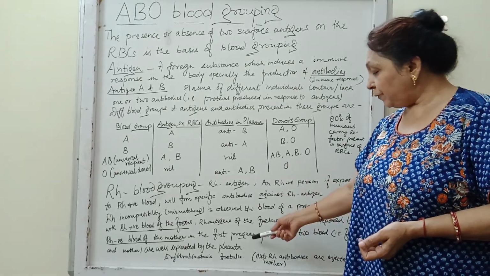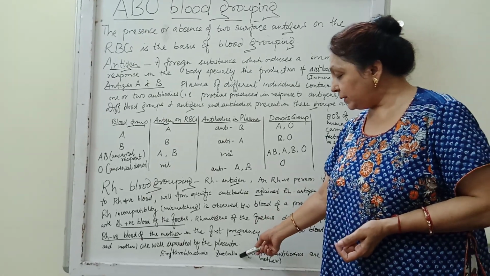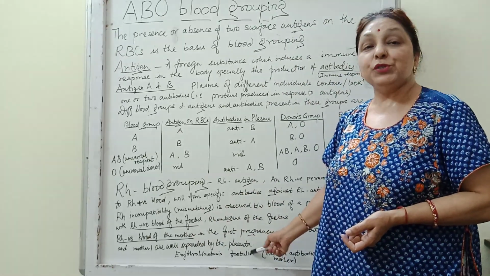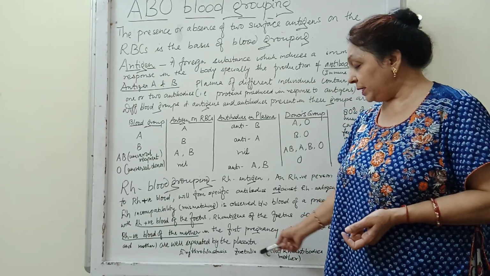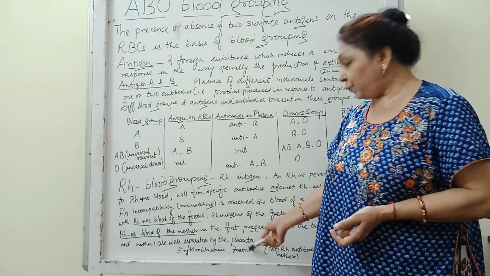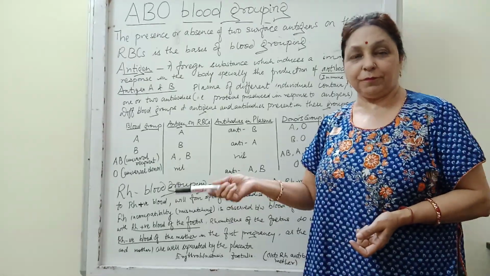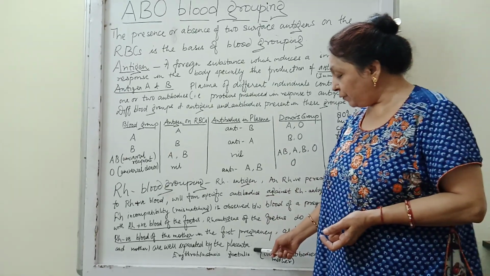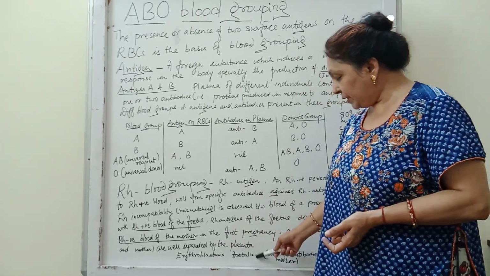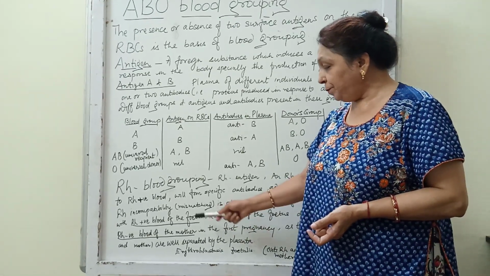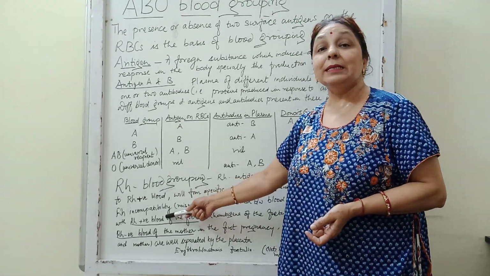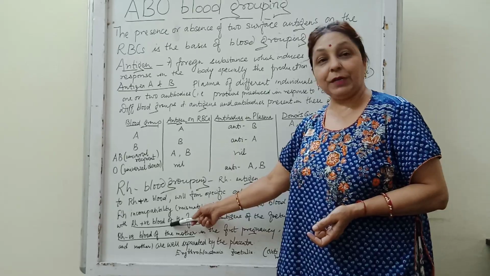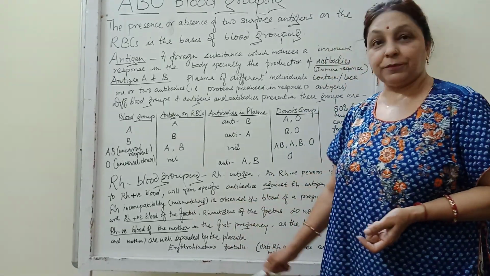Therefore the fetus suffers from a disease called erythroblastosis fetalis. In this, the fetus suffers from anemia, jaundice, and becomes very weak, and it becomes dangerous. That means it is fatal for the life of the fetus, and the fetus may die also. So that disease in the fetus, erythroblastosis fetalis, is formed due to the Rh incompatibility, because the mother was Rh negative and the fetus was Rh positive.